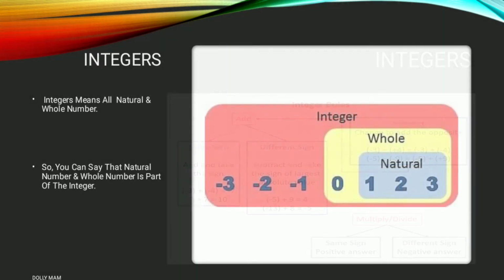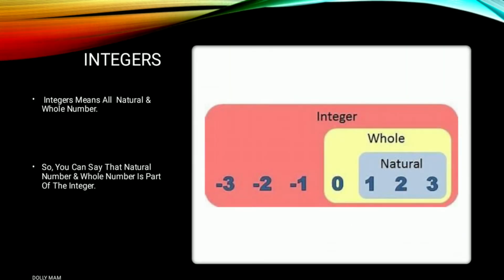So integers include all natural and whole numbers. Natural numbers start from 1 and go to infinity. Whole numbers start from 0 and include all the natural numbers. But integers include negative numbers, 0, and all the natural numbers. So you can say that natural numbers and whole numbers are part of the integers.